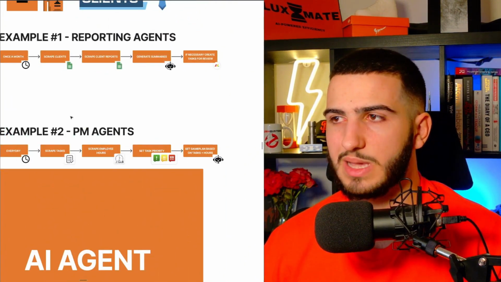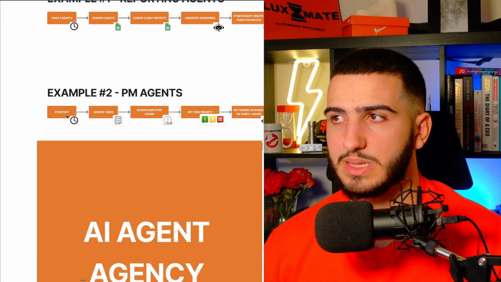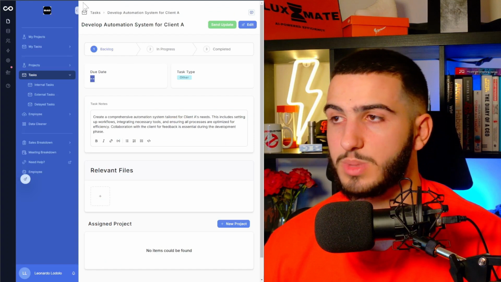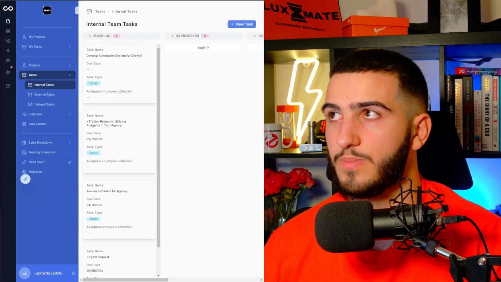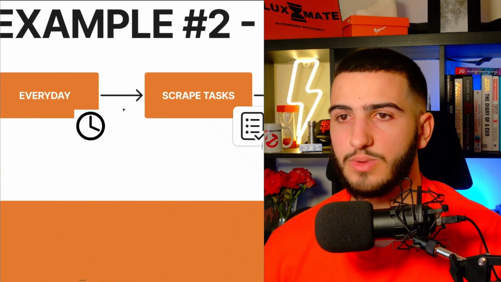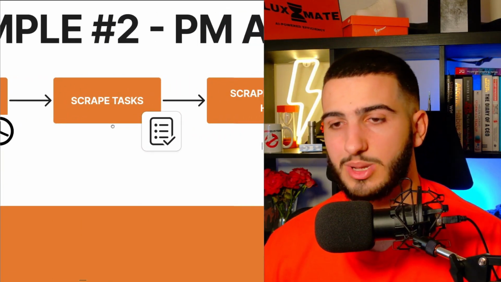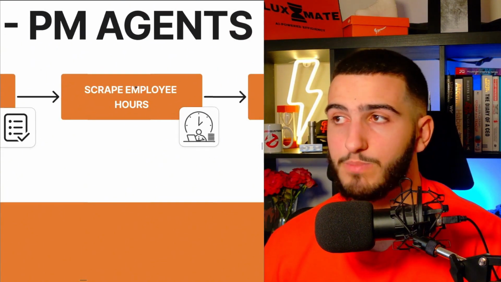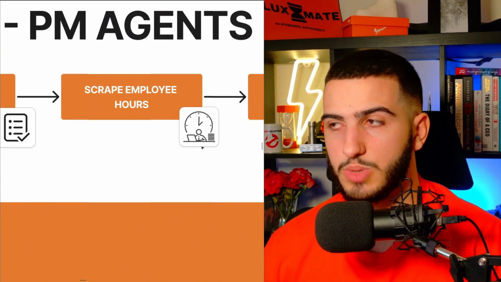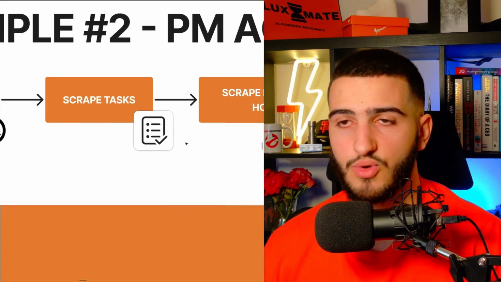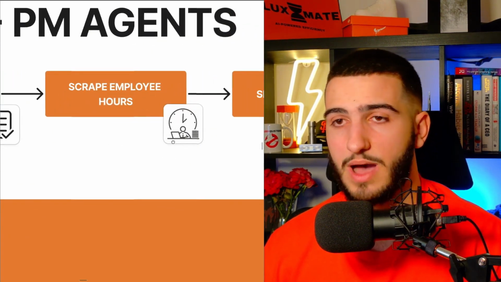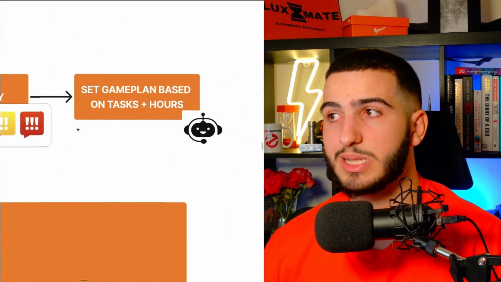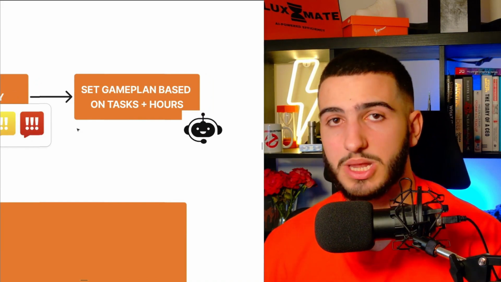The second example is a project management agent. Now this is a very cool agent, and I'm leaning towards setting this up for most people that we build these different internal platforms for, like this project management system, for example. What this basically does is every single day it scrapes all the different active tasks that we have, so either tasks that are in a progress stage or in a backlog stage, and then for each employee we scrape the number of available hours that they're actually working today. Based on the number of tasks that we have and the number of available hours per employee, we set a task priority and then create a game plan based on tasks and the number of hours available for each individual employee.